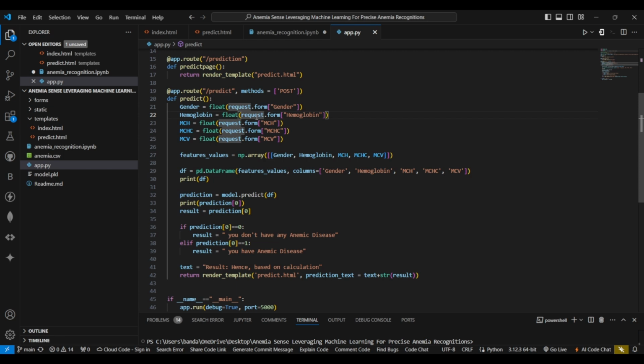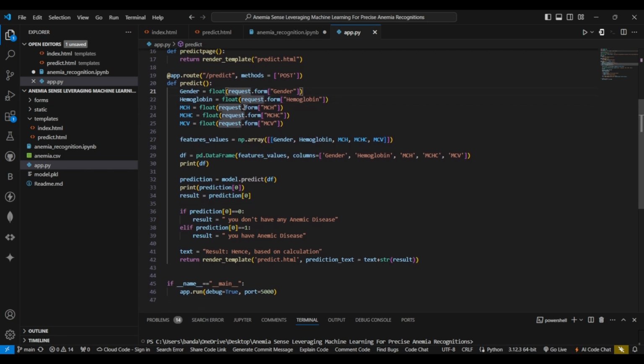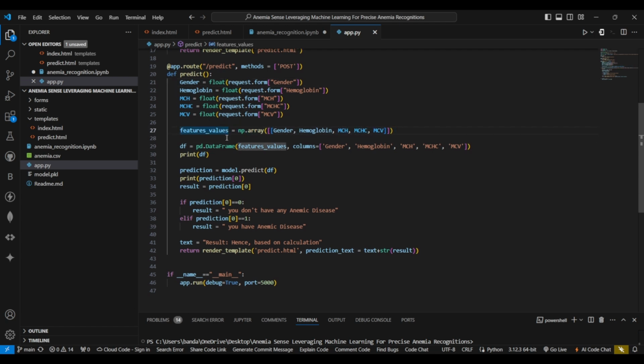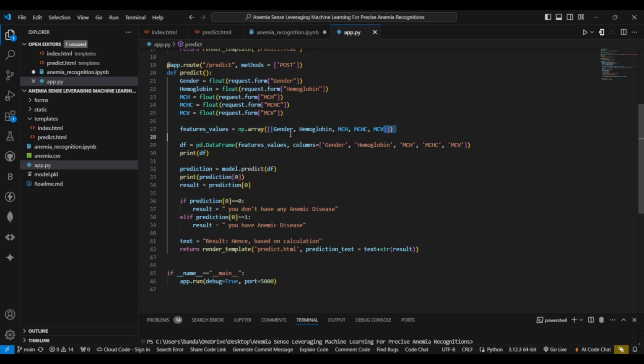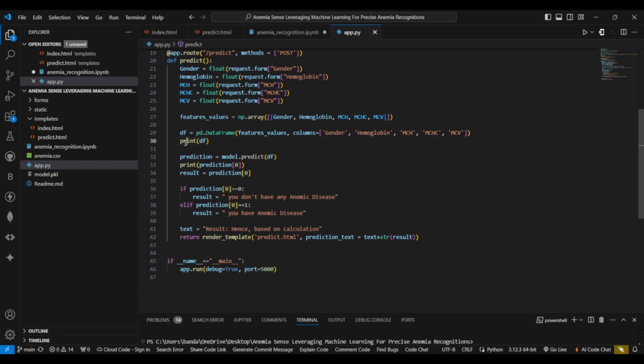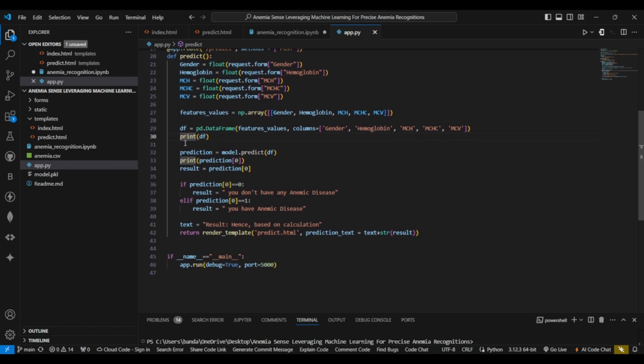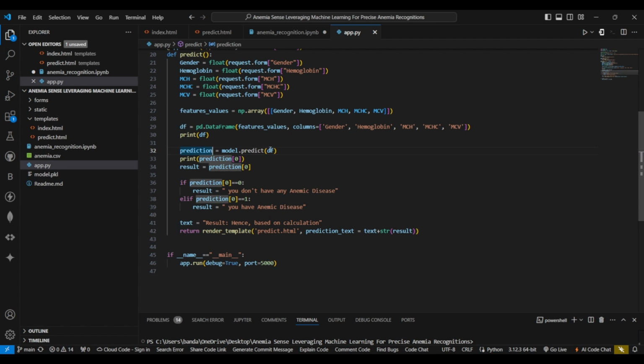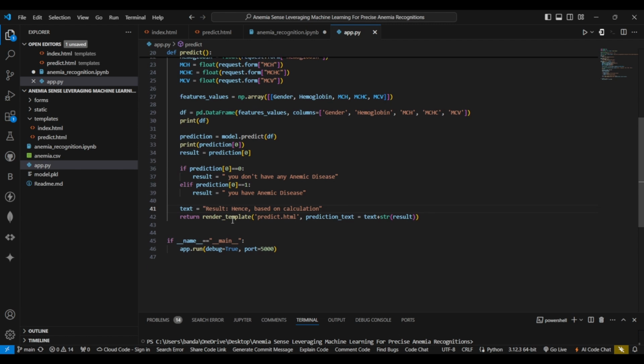What this POST method does is collect the data from the form and send it to the model. After that, we have built a feature numpy array to collect all the features in an array, then make a data frame of the features and its columns. And we have also printed the features for our usage. Next, we have given the data frame to the model to predict, and we store that result in the prediction variable.